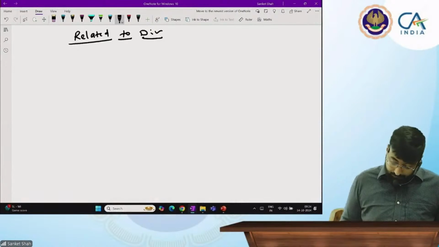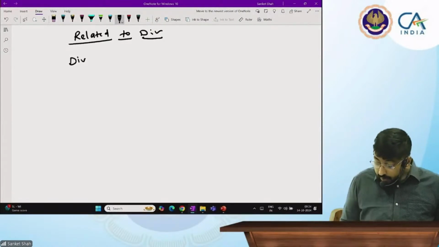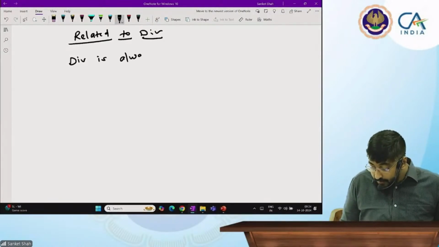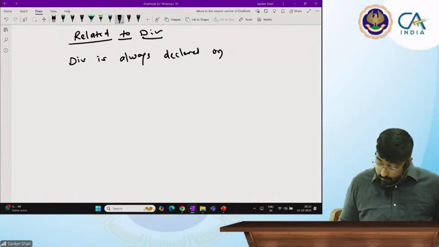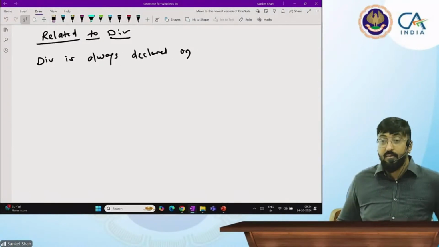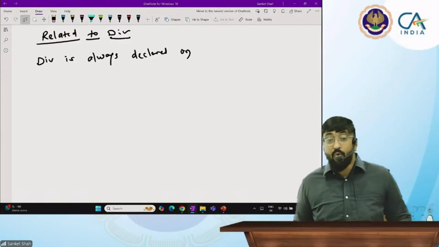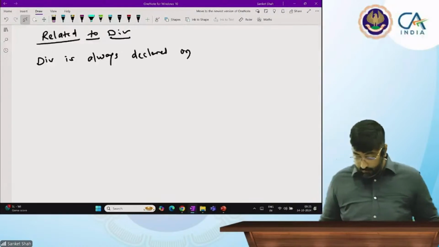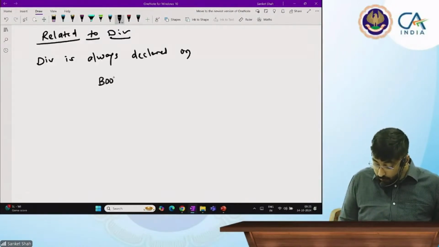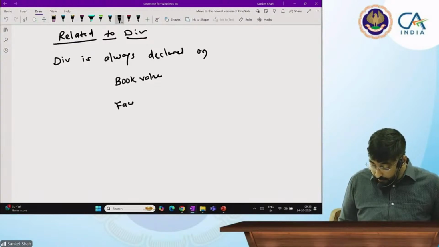Number one, dividend is always declared on, yes, Rishita, unmute yourself, beta. Now we have two values, Rishita. One is book value, correct? And one is face value.